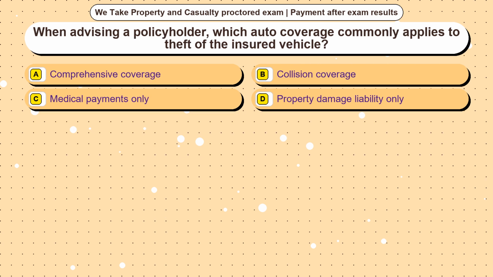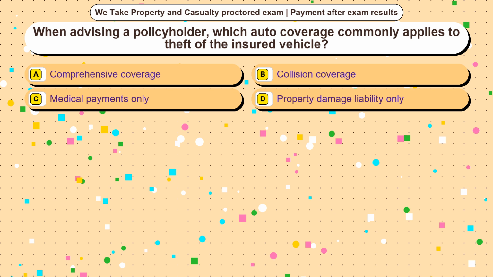Question 19. When advising a policyholder, which auto coverage commonly applies to theft of the insured vehicle? Option A, comprehensive coverage. Option B, collision coverage. Option C, medical payments only. Option D, property damage liability only.